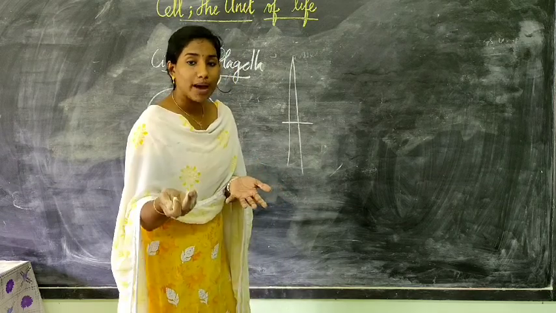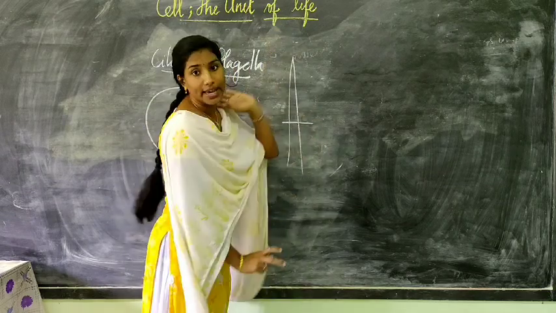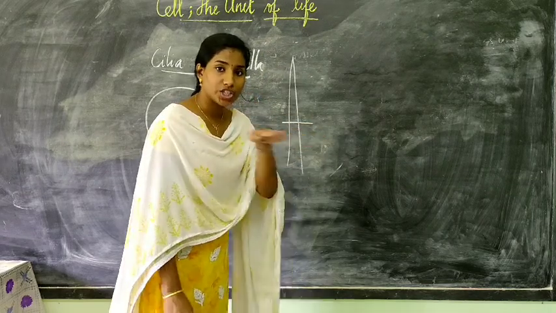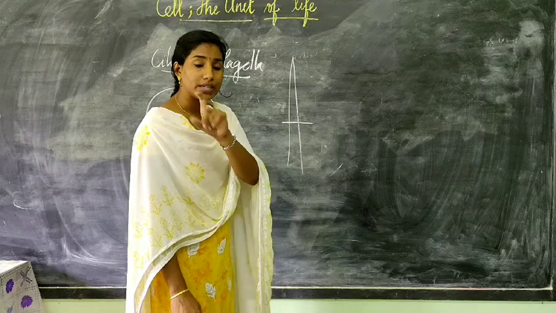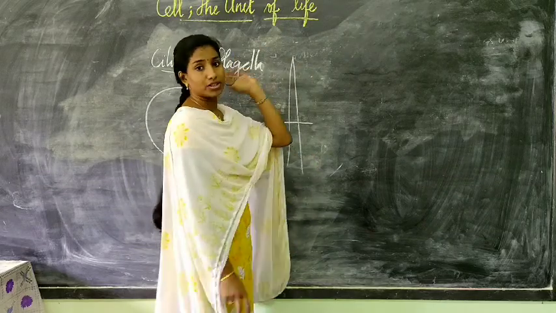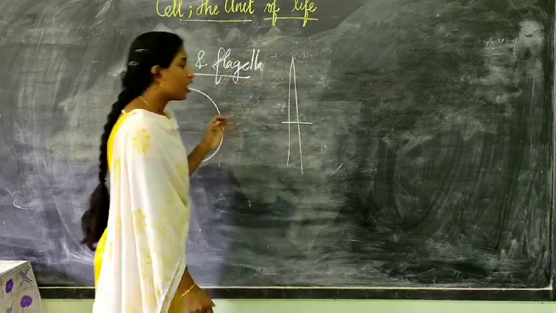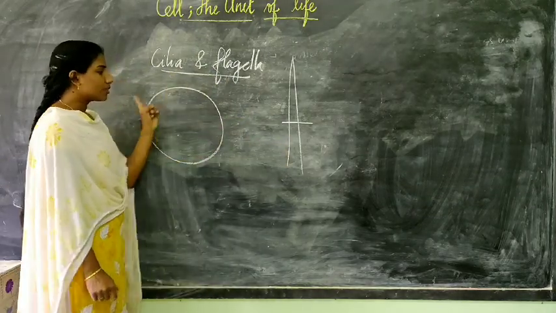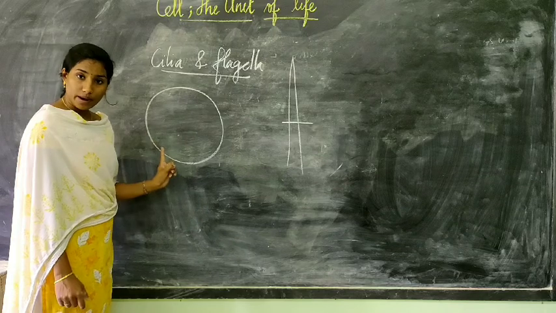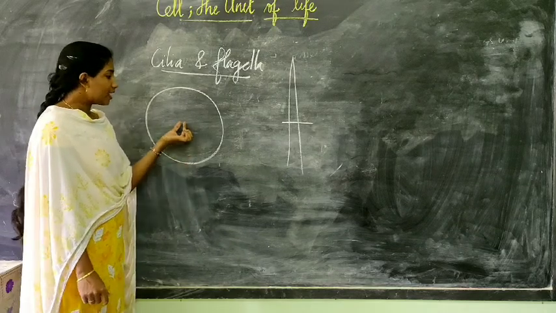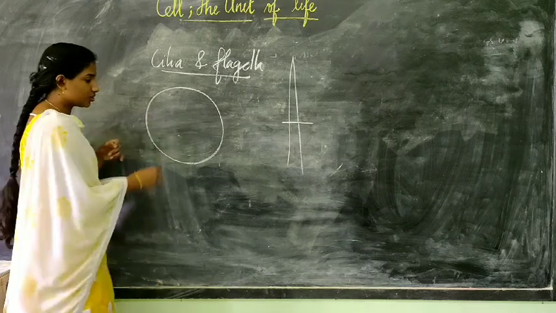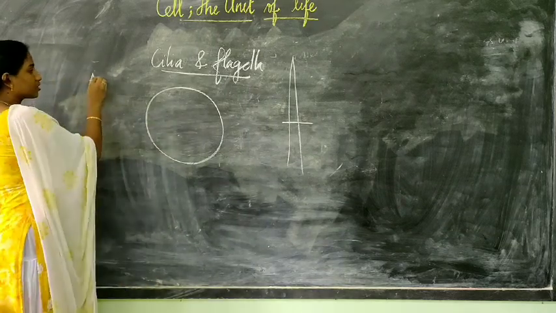But when you imagine, you have to imagine the entire length. When we observe a cross section, it can be seen that both cilia and flagella are surrounded by a plasma membrane, and the core or the innermost part of this region is called the axoneme.